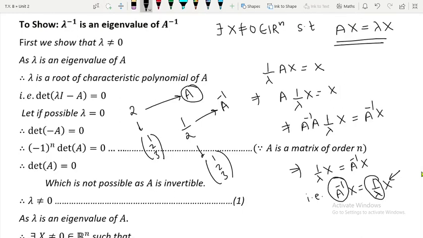I hope you got it. So you can construct small MCQs and try it on your own. So we'll stop here.